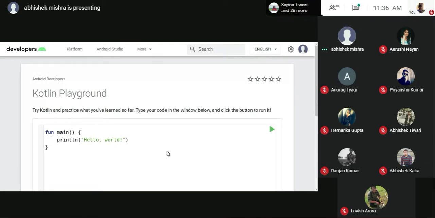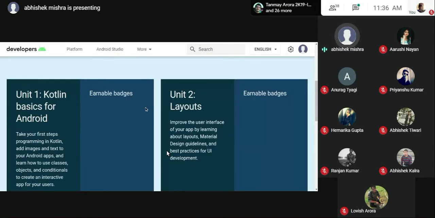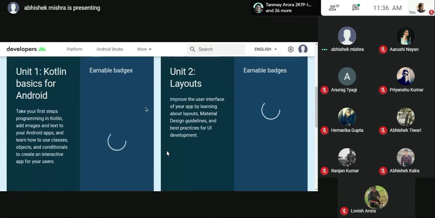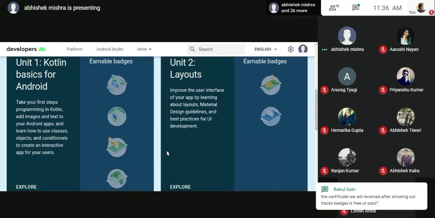And let's switch to the course that we were talking about. Every single one of your resources is on developers.google.com, android.com, sorry. These are the units that you will be having. And just a second, it will display the badges that I was talking about. These are the badges that you will be earning through the course. And for those of you asking about the developer profile, I'll just show you. Just a second, I'll open it in another tab.